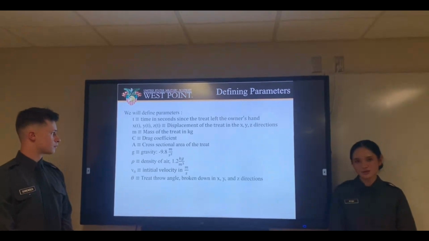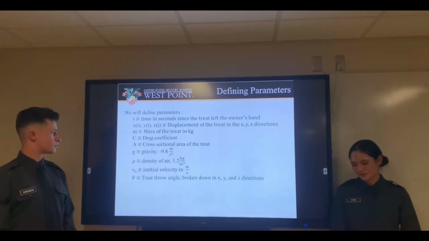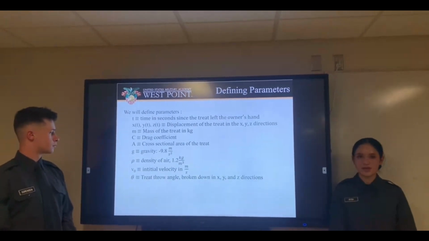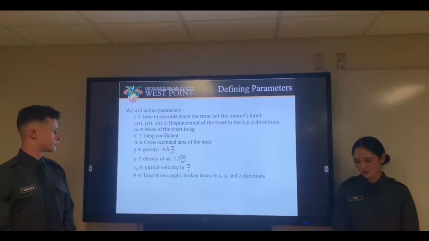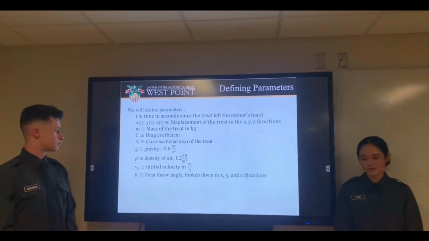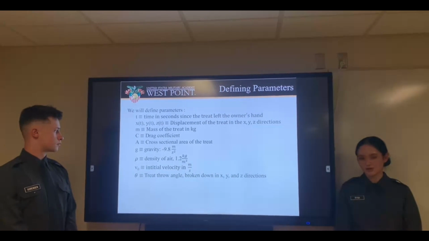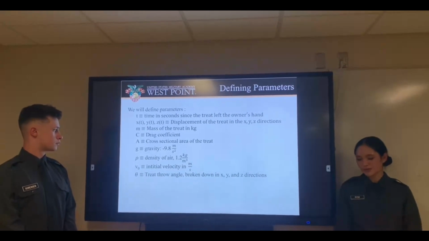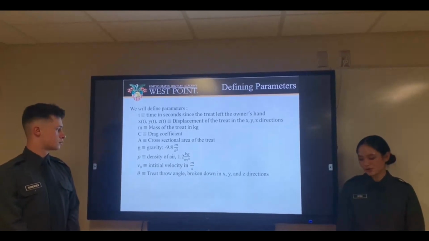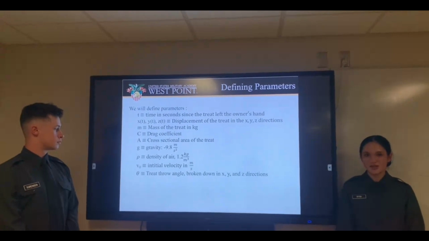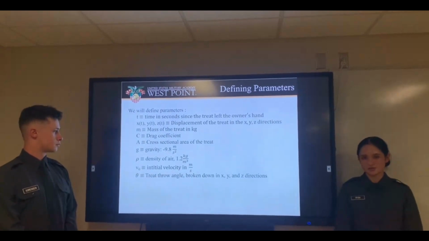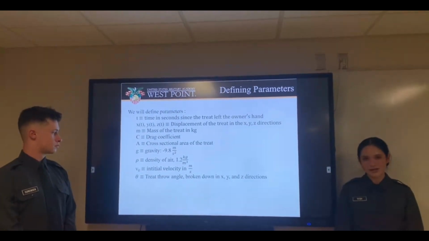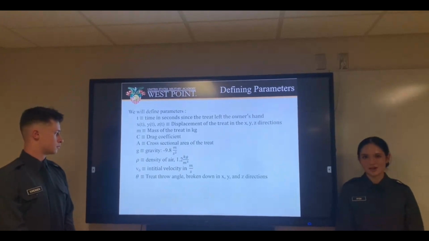A is the cross-sectional area of the treat. G is gravity, which is negative 9.8 meters per second squared. Rho is the density of air, which is 1.2 kilograms per meter cubed. V naught is the initial velocity in meters per second, and theta is the angle that the treat is thrown at, broken down into x, y, and z directions.